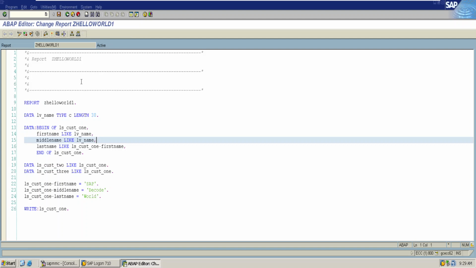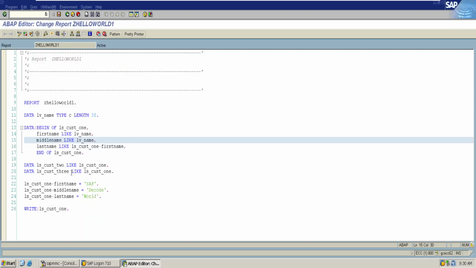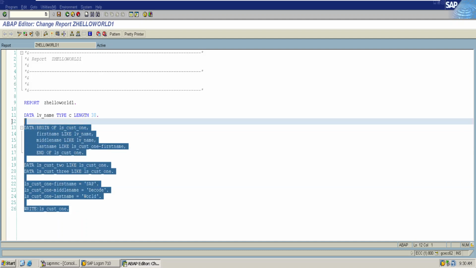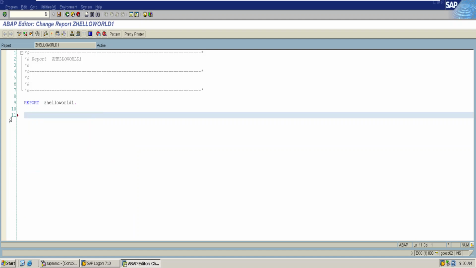Let us check for any syntactical errors. Everything is perfect. Let us activate it and then execute. This shows the creation of attributes by using a like keyword. There is another way of declaring structures, by using the type keyword.